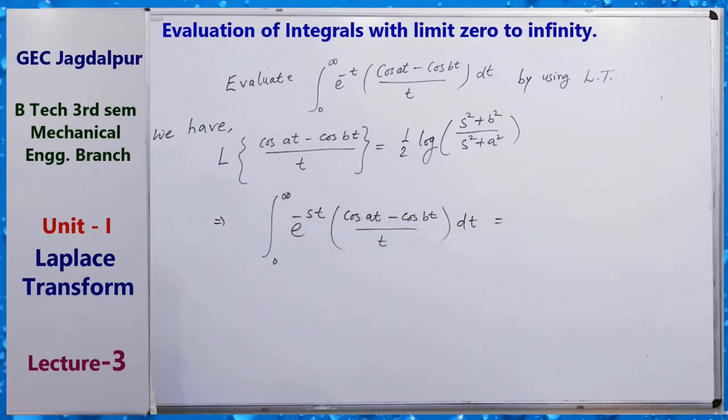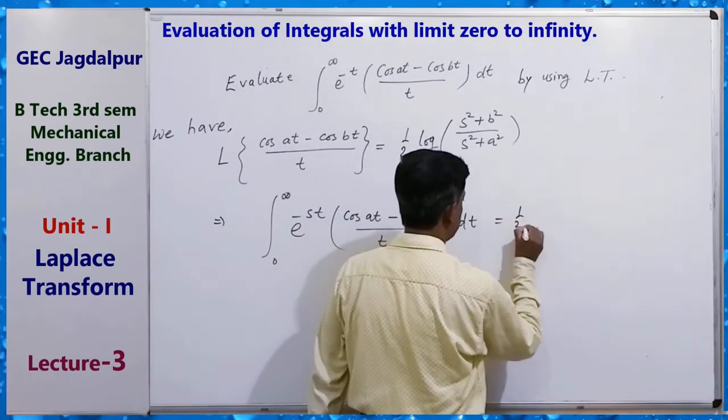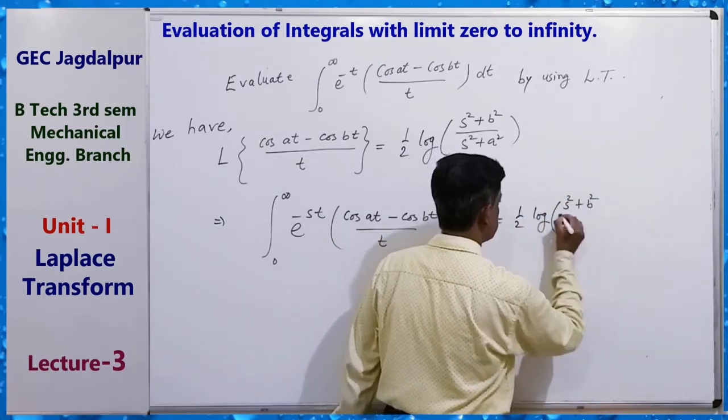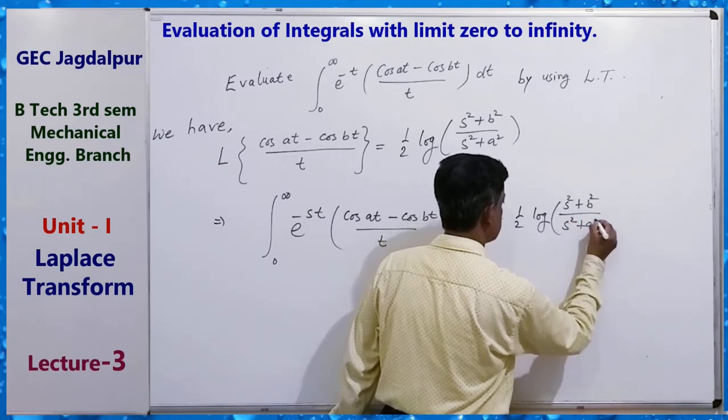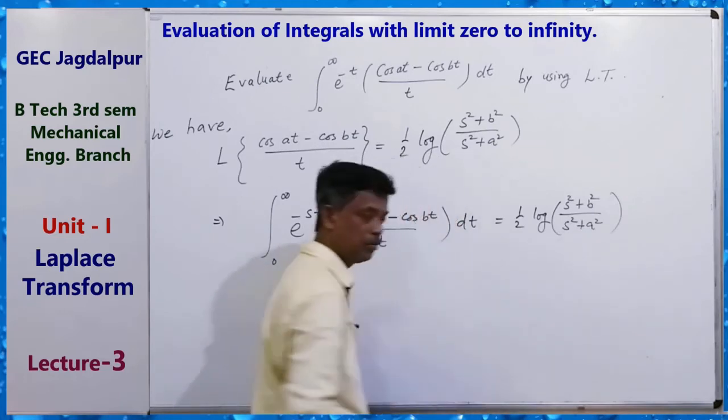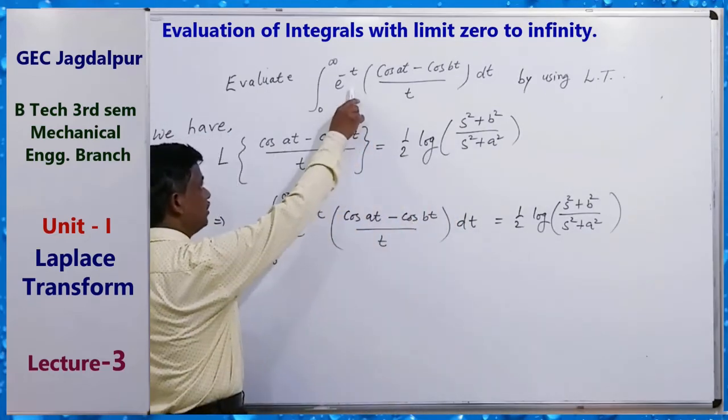Okay, and the right hand side is 1 by 2 log of (s square plus b square) by (s square plus a square). Okay, now we require the value of this integral.